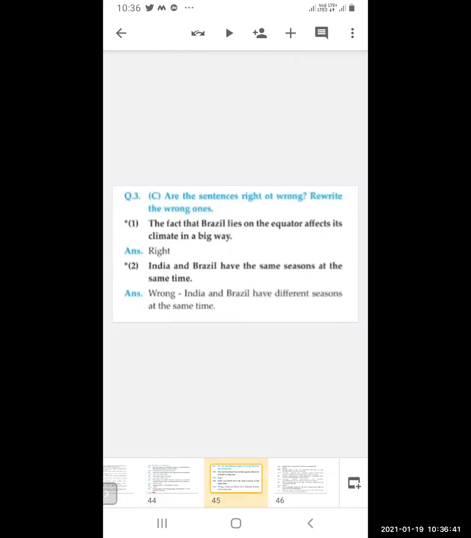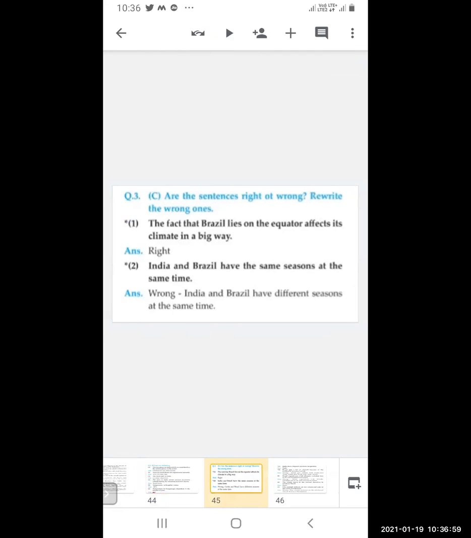Now, are the sentences right or wrong? Rewrite the wrong ones. If this question is asked in the exam, whenever there is a wrong statement, you are going to write wrong, and again you are going to write the correct statement. Then only you are going to get the mark.